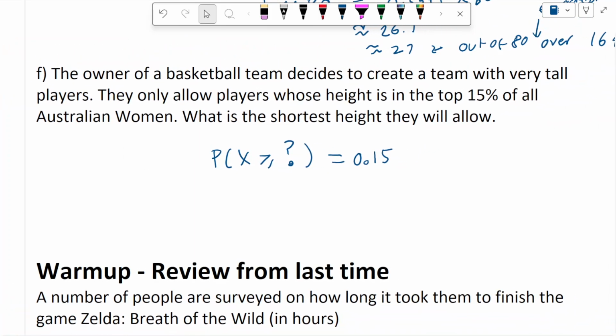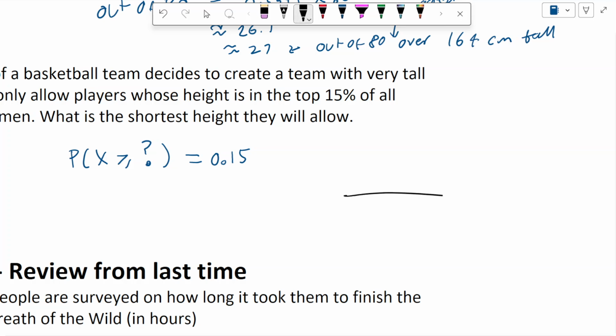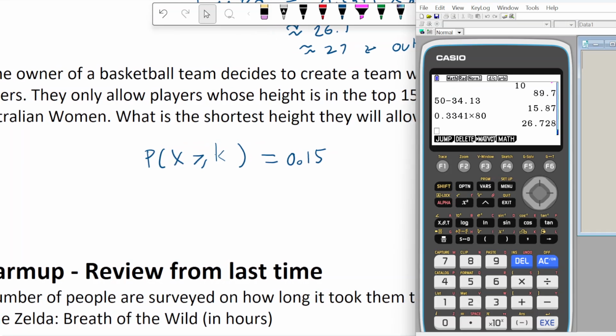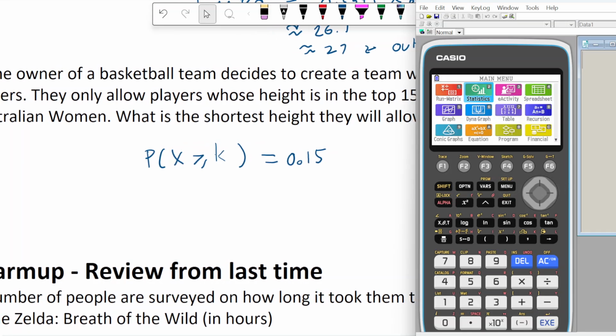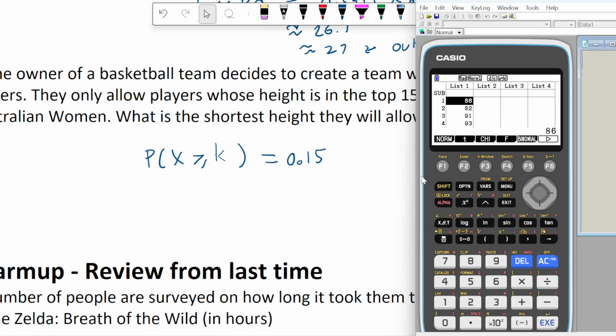Okay, so how do we do this? Well, I'll just draw a simplified diagram. Basically, I'm going to call this question mark K. That's usually what people call it. And then I would like the area to be 0.15. So we can go back into our calculator, into stats, hit F5 for distribution, normal.